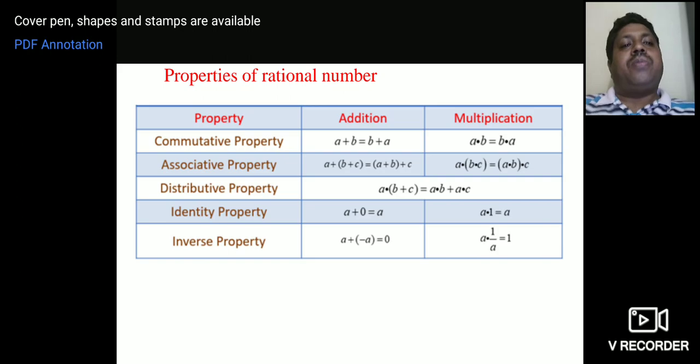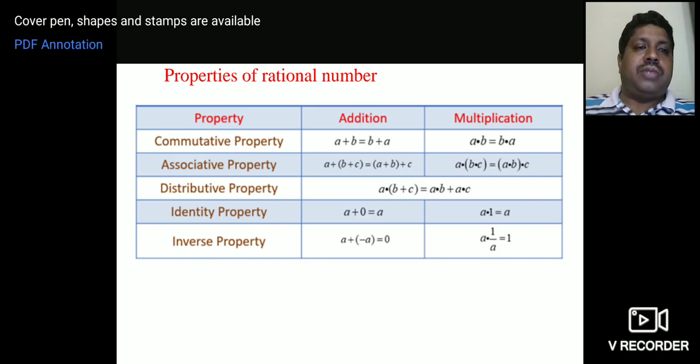Then we have the properties of rational numbers. Children, you observe that there are many properties of rational numbers: commutative property, associative property, distributive property, identity element, inverse property. First you will see the commutative property. What do we mean by commutative property? You know that a plus b is equal to b plus a. One example, 2 plus 3 is equal to 3 plus 2, isn't it? What is the value of 2 plus 3? 5. Then reverse it, 3 plus 2 is 5. That means reversing, interchanging the numbers, you get the same answer. That is what we call commutative.